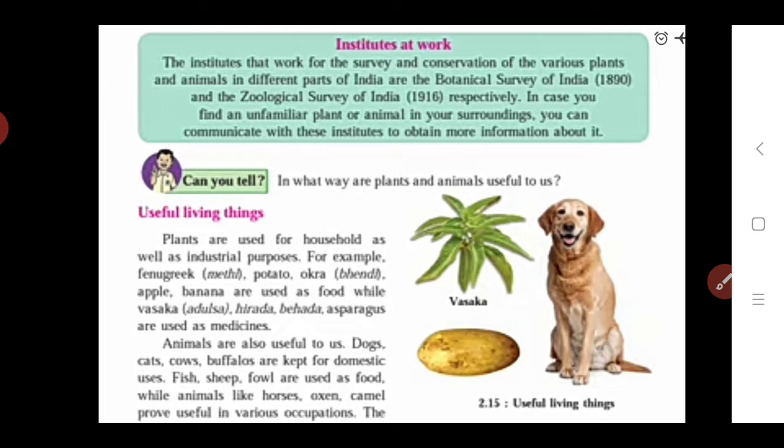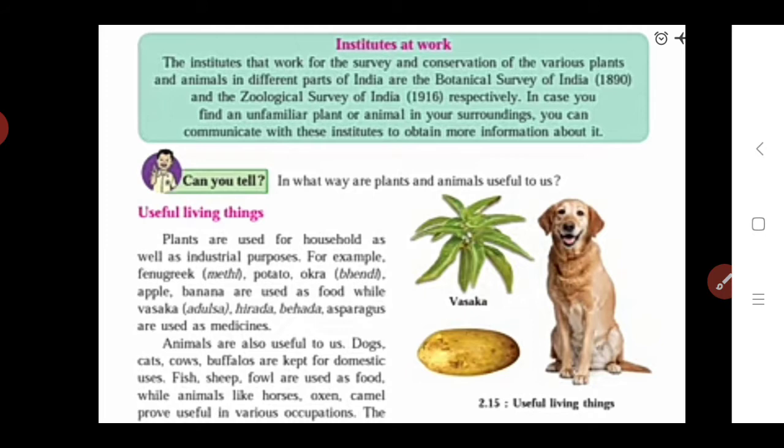Here we see that plants are used for household as well as industrial purposes. We know plants are very useful for all living organisms, and also for us, the human beings. So plants are used for household. Household means we use plants in the kitchen as vegetables, as our food. And also for industrial purposes. Industrial purpose means some parts of plants are used for making various materials in industry.